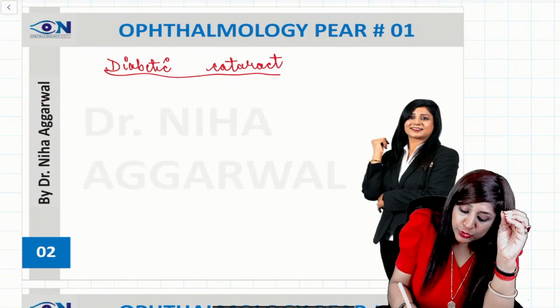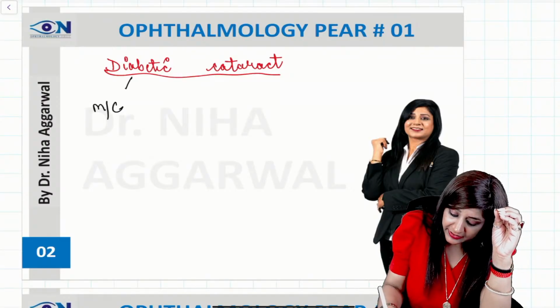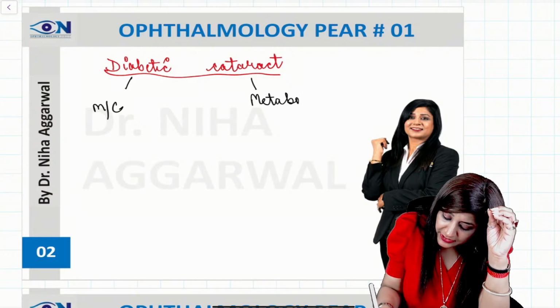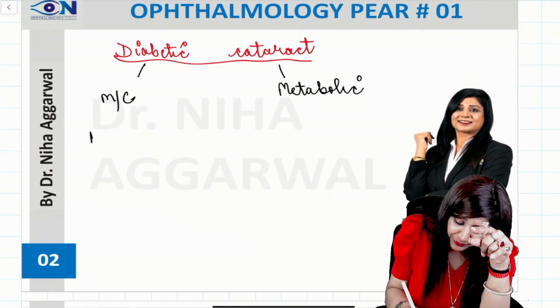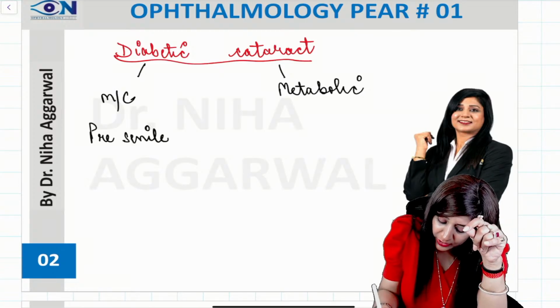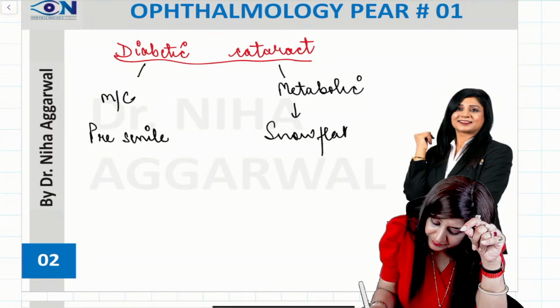First of all, you should know one is the most common cataract in diabetes, and one is the metabolic cataract in diabetes. So in diabetic cataract, most common is the presenile cataract, and metabolic cataract is the snowflake cataract.